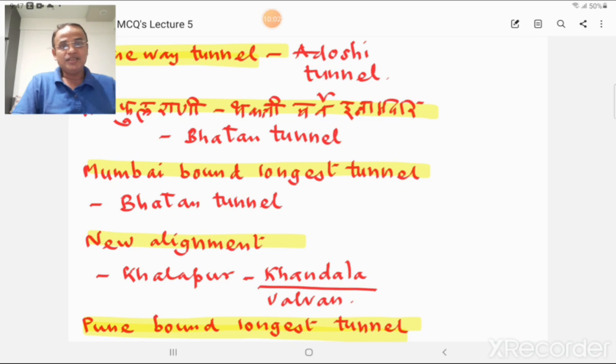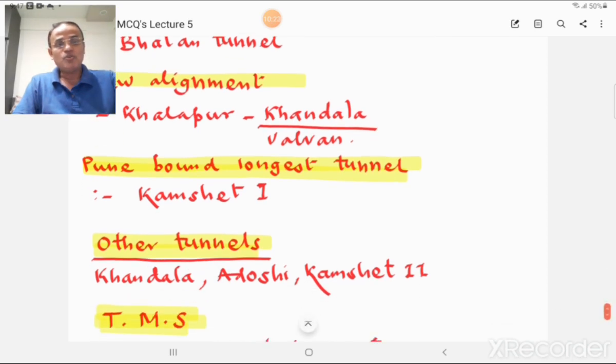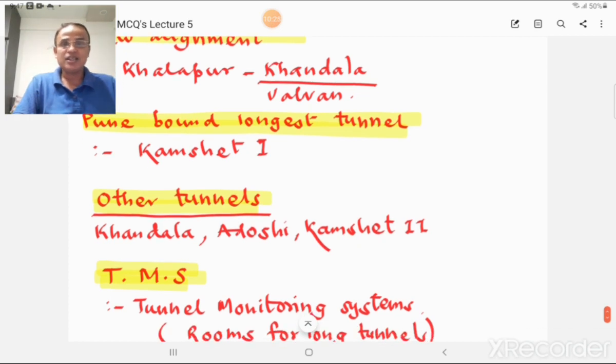Now a new alignment construction is going on for the Mumbai Pune Expressway, and that tunnel lies between Khalapur and Khandala. The Pune bound longest tunnel on the existing Mumbai Pune Expressway or Yashwantrao Chavan Drutagati Marg is the Kamshet Tunnel 1. Other tunnels on Mumbai Pune Expressway are the Khandala Tunnel, Adoshi Tunnel and Kamshet Tunnel 2.